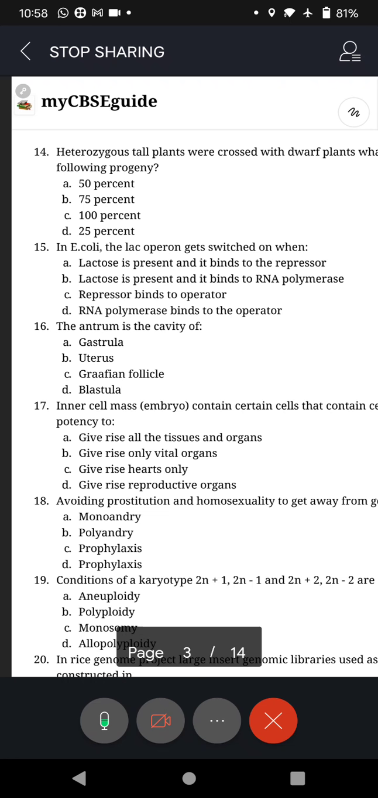Next, question number 16. The antrum is the cavity of A. gastrula, B. uterus, C. Graafian follicle, D. blastula. This is related to embryology.